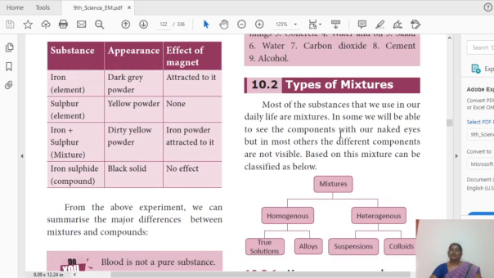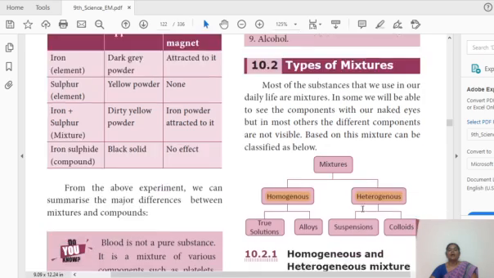So, mixture, as you already know, contains two or more kinds of elements or compounds physically mixed in any ratio. In mixtures, some of the components can be seen by our naked eyes, but in many of the mixtures the components cannot be seen. Based on that, the mixture can be classified into two types: one is homogeneous, another one is a heterogeneous mixture.